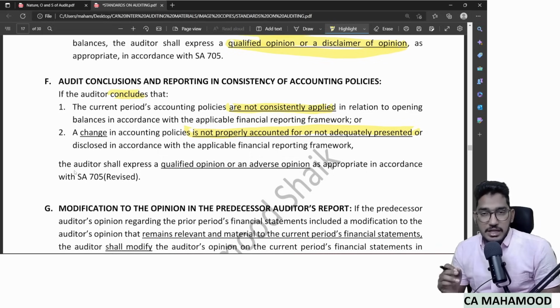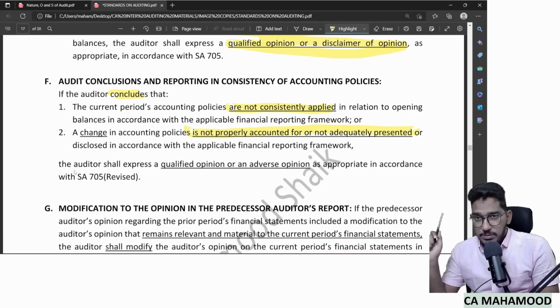Observe carefully, guys, listen carefully. I am giving you two circumstances here. Either without any valid reason, the accounting policy is changed, or there is a valid reason but management did not properly account for or disclose it. In both the circumstances, the auditor shall modify the opinion. And which kind of opinion? Either he should give a qualified opinion or an adverse opinion should be given by the auditor. Clear? So this is how the findings regarding accounting policies will have an impact on the auditor's opinion.